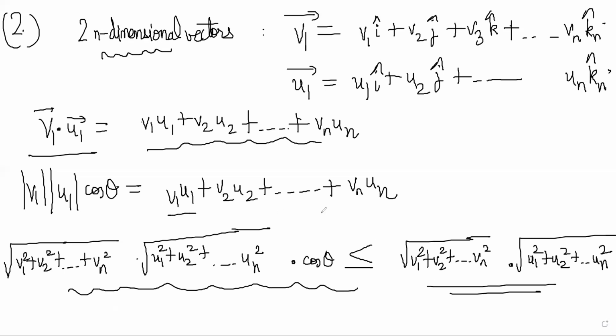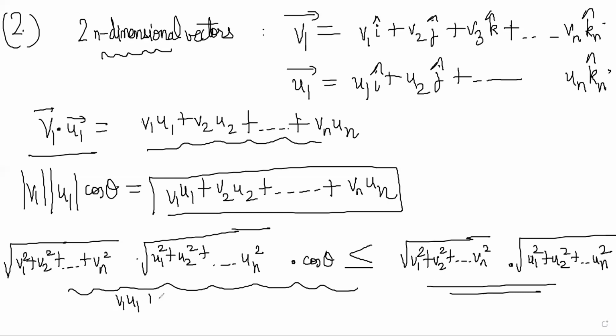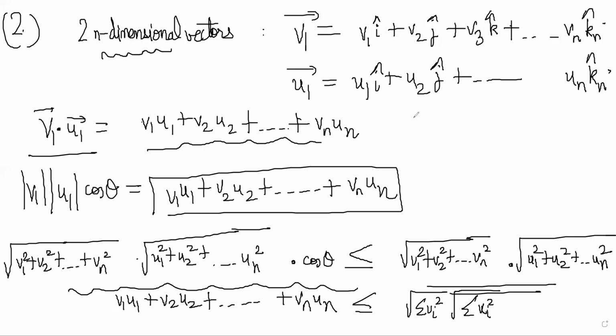And then replace this with this. The left hand side you can just write as v1 u1 plus v2 u2 plus so on till vn un is less than or equal to root of this summation v_i square, root of this summation u_i square, right? And squaring you will get the Cauchy-Schwarz inequality. So this equality will hold again when cos theta is equal to 1, and that will happen when the vectors are parallel.